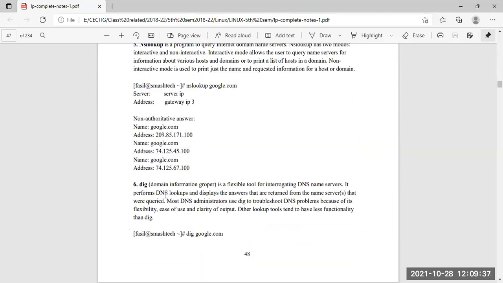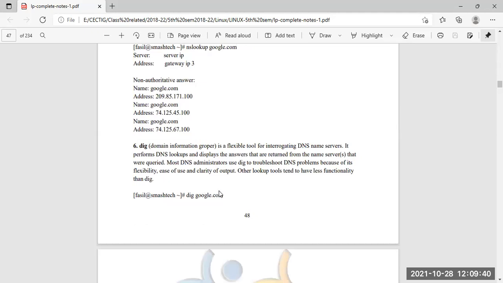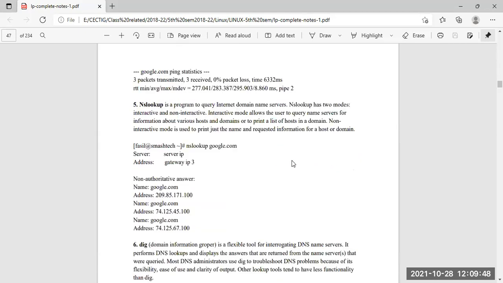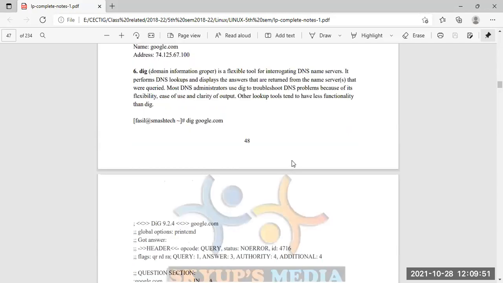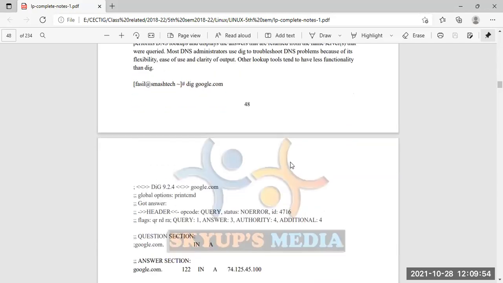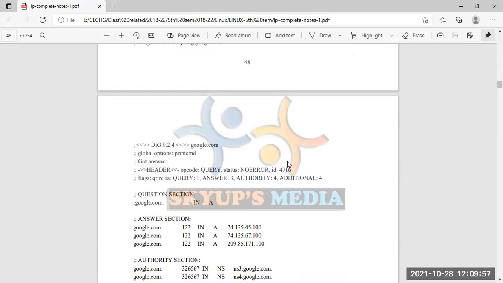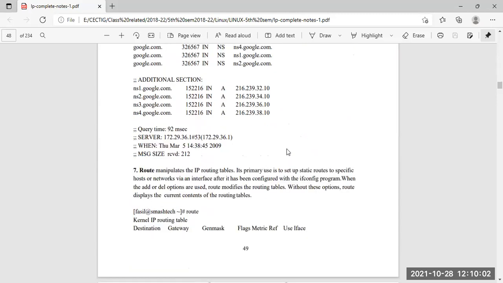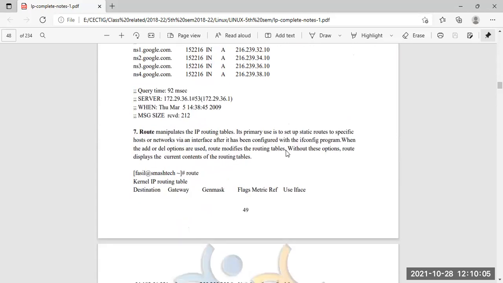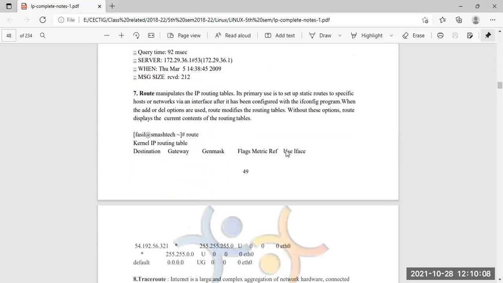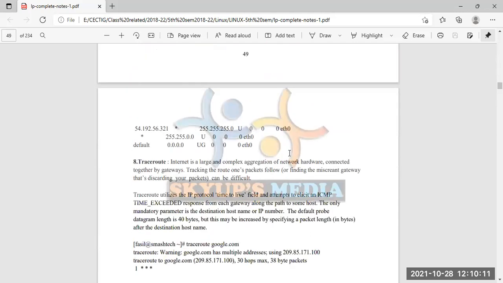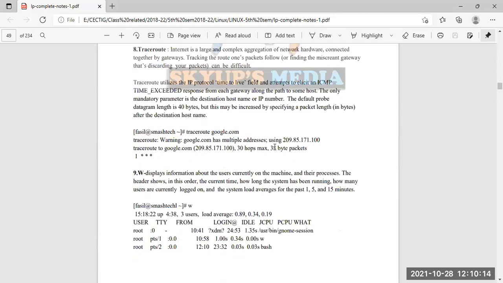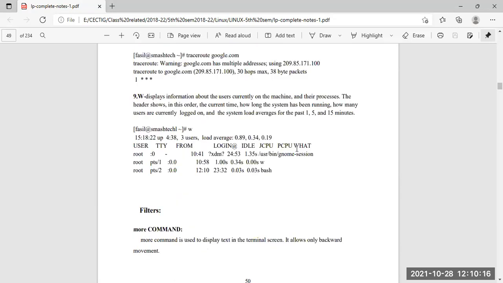There is a new one, the domain information groper. It is a flexible tool for interrogating DNS names. Vice versa of nslookup, which finds the IP for a particular domain, we will check the options in the lab classes. Route is used to manipulate the IP routing tables. Traceroute we have talked about. These are the networking command options available in Linux.